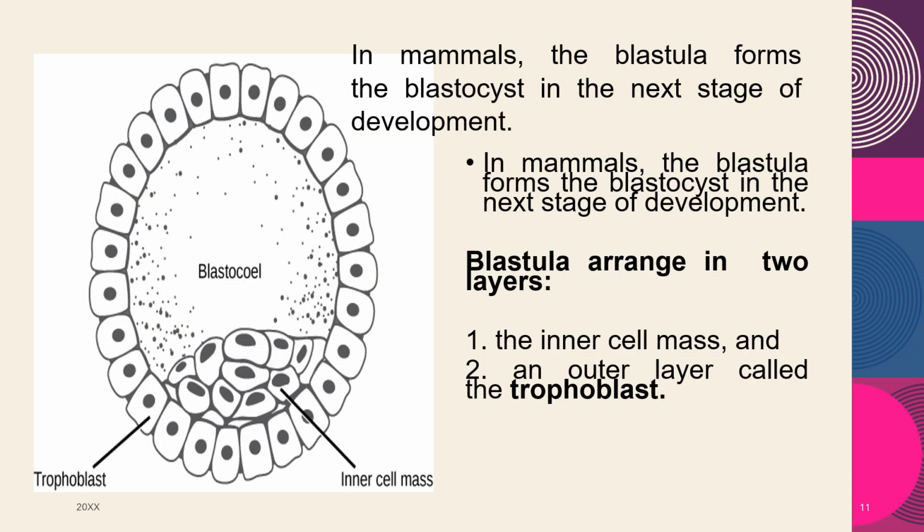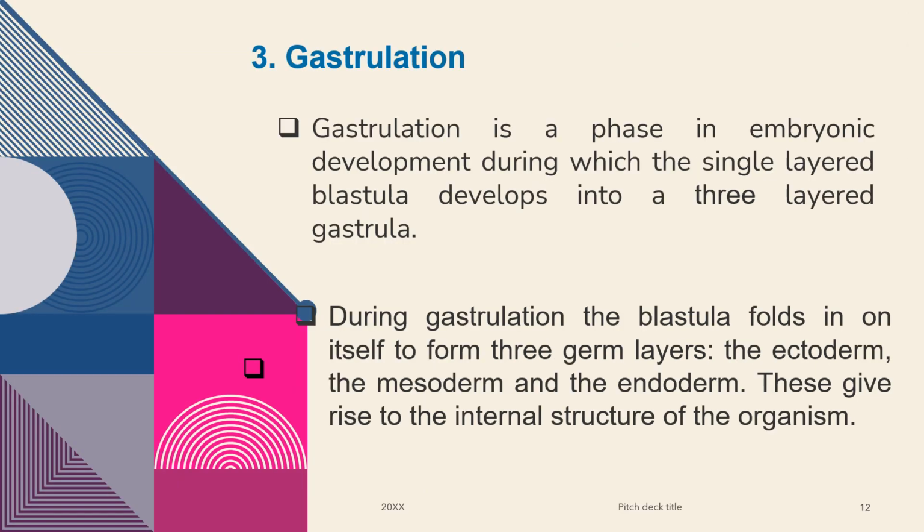In mammals, the blastula forms the blastocyst. So pag sa mammals daw, nagpo-form ng blastocyst, which is the next stage of development among mammals. Okay, so this part is the inner cell mass, and then the trophoblast is formed outside, the outer layer of this mammal cell. Okay, class, ang blastocyst ay nanggaling sa formation ng napakaraming cell divisions.